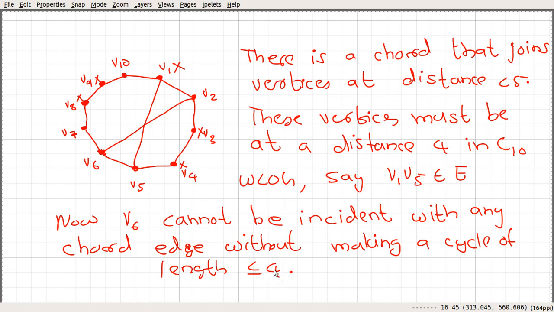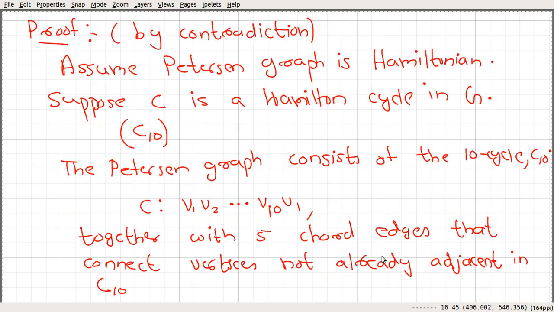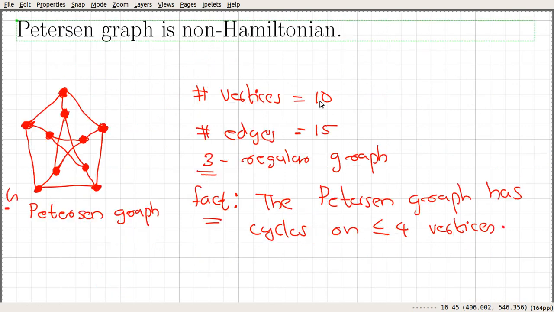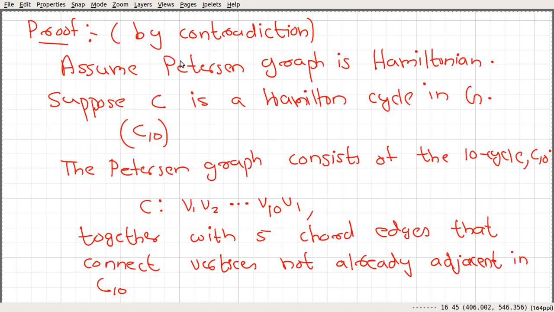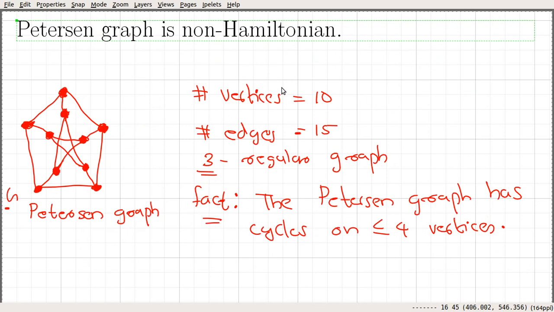And we know the Petersen graph does not have a cycle of length less than or equal to 4. So we get a contradiction, and that says our assumption was wrong. We arrived at the contradiction because of this assumption. We assumed that the Petersen graph is Hamiltonian, and that says our assumption is wrong, and the Petersen graph is non-Hamiltonian. So that's a proof for showing that the Petersen graph is not Hamiltonian.